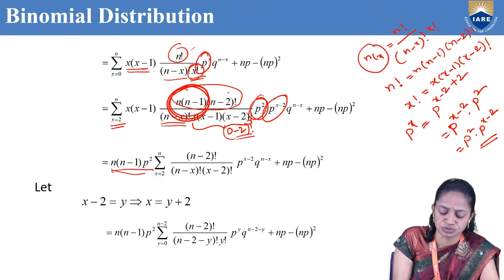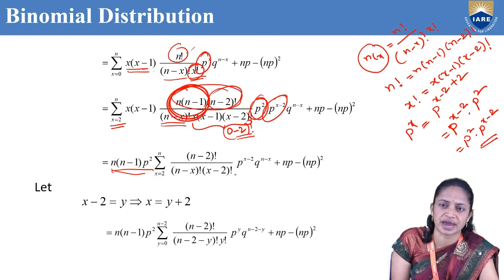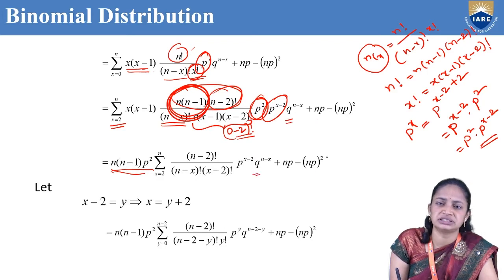In fact, n minus 2 remaining will be (n minus 2) factorial, (n minus x) factorial, (x minus 2) factorial into p power x minus 2. Already we have taken p square outside. So that will be q power n minus x plus np minus np square.